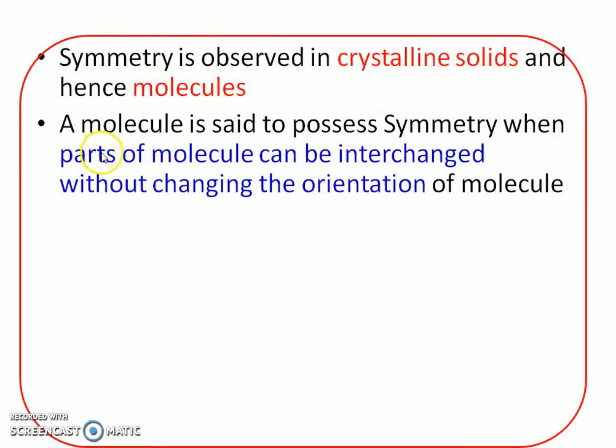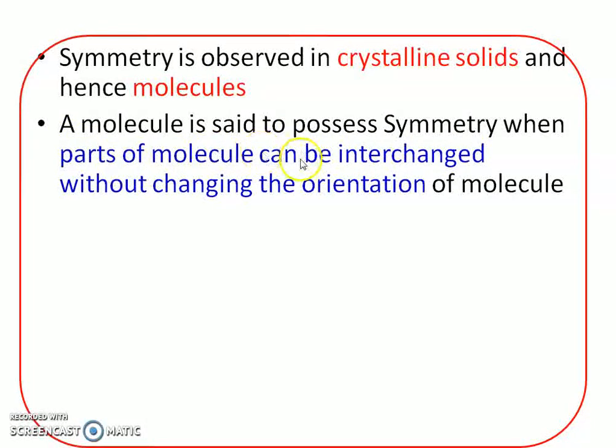So a molecule is said to possess symmetry when the parts of the molecule can be interchanged without changing the orientation of the molecule. Now what is the meaning of symmetry? How is it applied to a molecule?